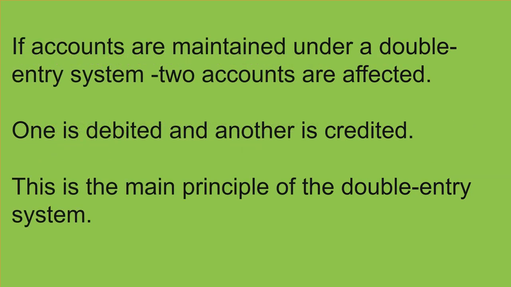So see here, if accounts are maintained under a double entry system, two accounts are affected. I told you one is debited and another one is credited. So this is the main principle of the double entry system. Whenever we do any transaction, definitely it will affect two accounts, so that a true and fair picture of the financial statement is depicted, and if any error is there, it should also be seen.